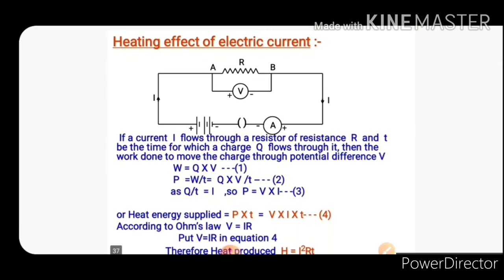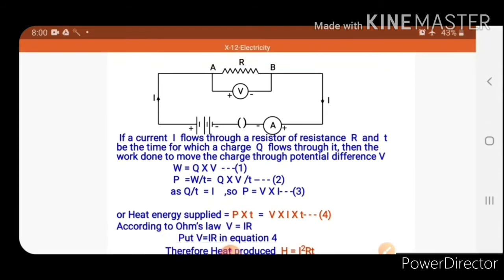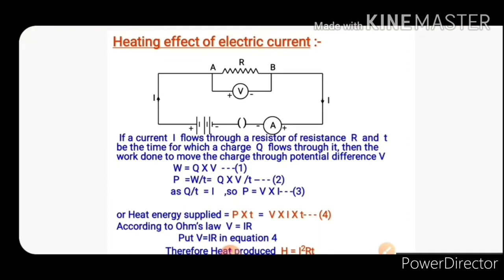Now, the derivation of the heating effect of electric current. In this circuit there is a resistor R, V is the potential difference, and I is the current flowing through the resistor.